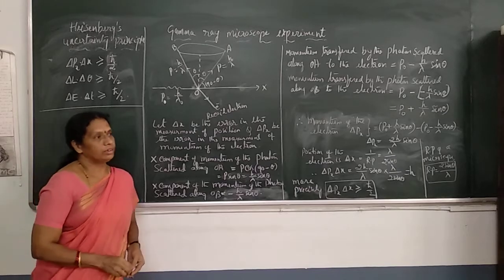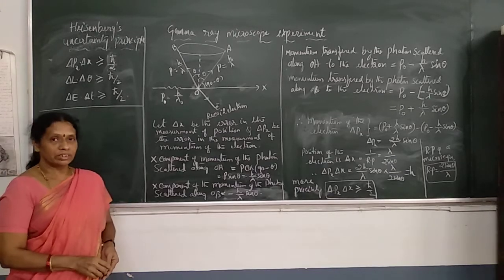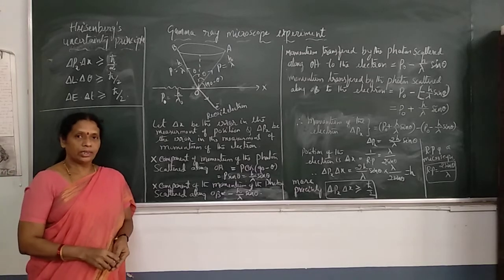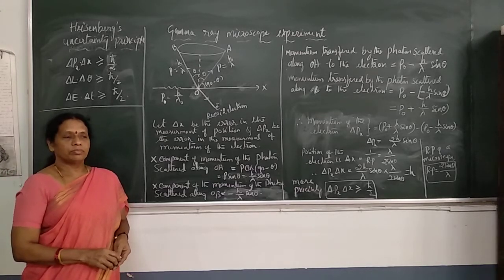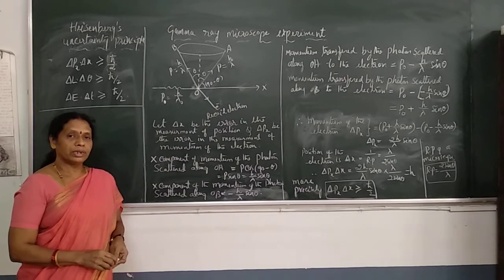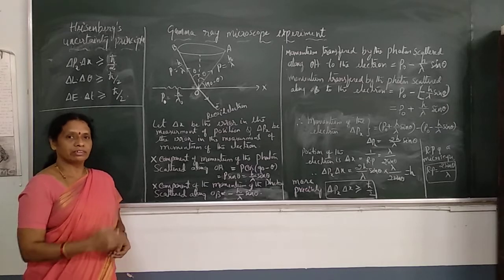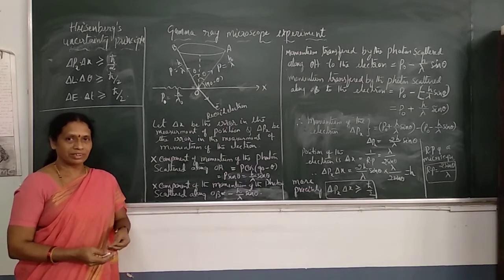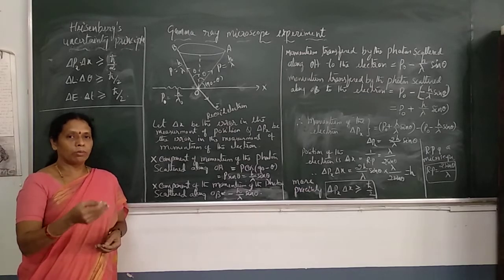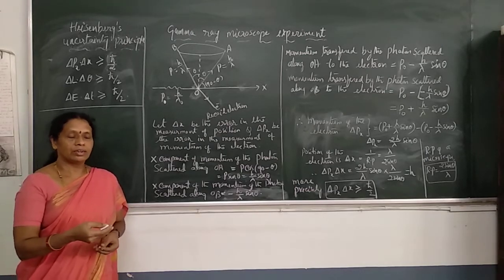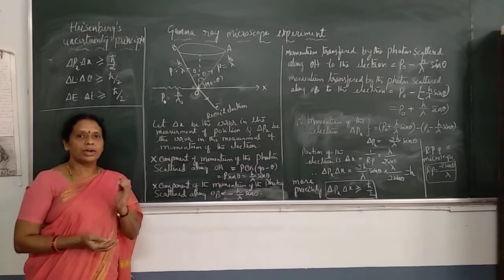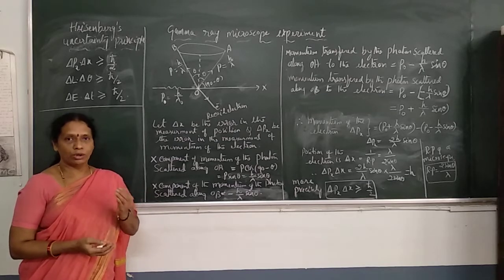Yes, students, the topic is Heisenberg's uncertainty principle. According to classical theory, the position and momentum of a particle can be determined precisely when the particle is in motion. Classical physics says that whenever a particle is in motion, its position, momentum, and velocity values can be determined precisely if the earlier, previous values are known.